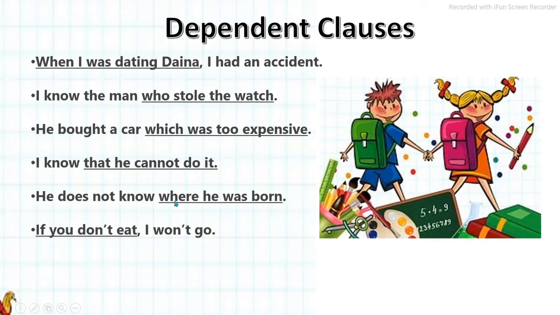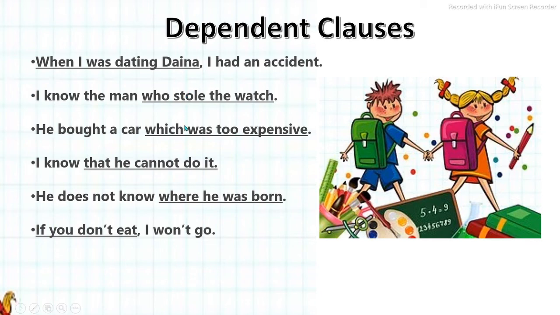In the second, third, fourth and fifth, you can see the dependent clause is used in the later half of the sentence, but in the first one and the last one, this dependent clause is used in the beginning, in the first half of the sentence. So it can be used in either the first half or the later half of the sentence, but the condition is all start with a subordinating conjunction, like here when, who, which, that, where, if, and then subject and verb.